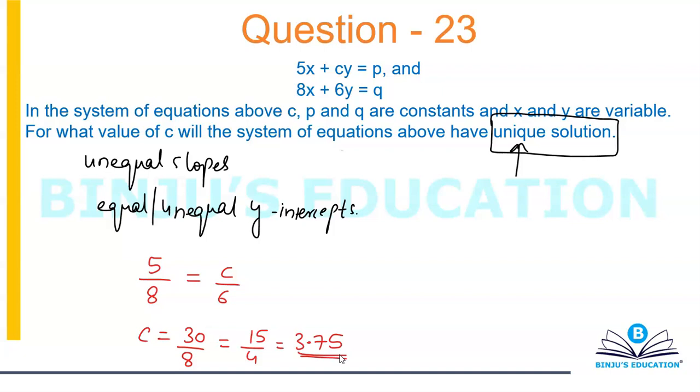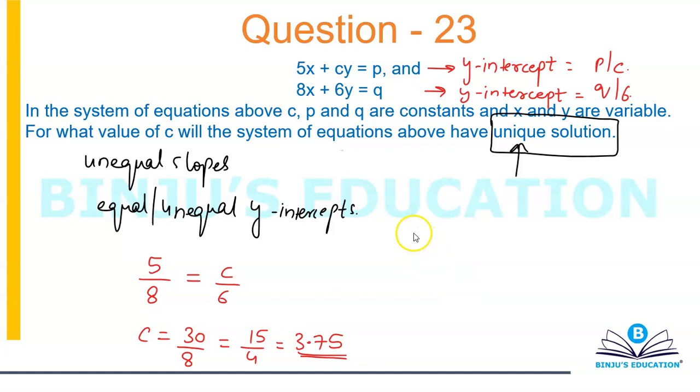Now as far as the y-intercept is concerned, you can have equal y-intercepts, you can also have unequal y-intercepts. Now if I talk about the first line, the y-intercept of the first line will be equal to p by c, and for the second one, the y-intercept will be equal to q by 6.